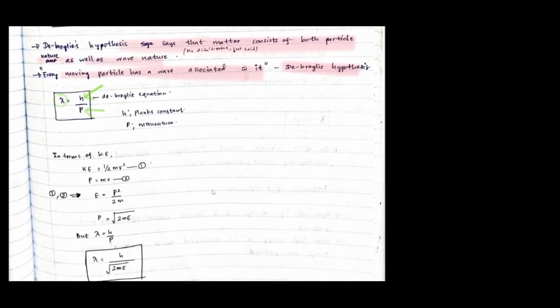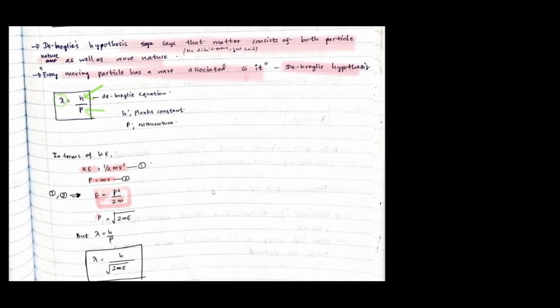In terms of kinetic energy, let's try to get this equation in terms of kinetic energy. We know that kinetic energy is equal to half mv squared. Here we are talking about matter, therefore it will have a mass as well as a velocity. So p is equal to mv. We know momentum is mass times velocity. We can write energy as E is equal to p squared over 2m.